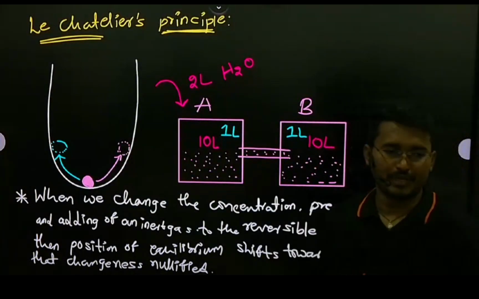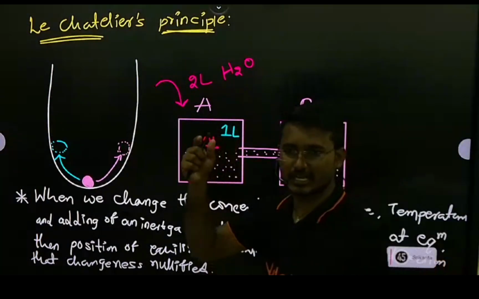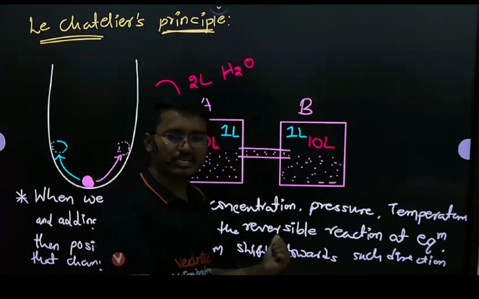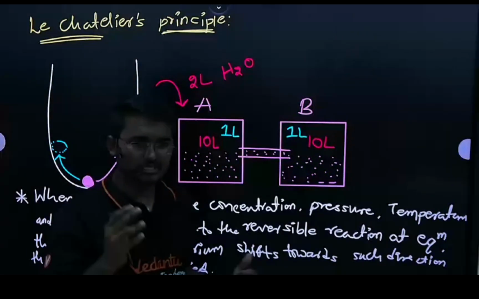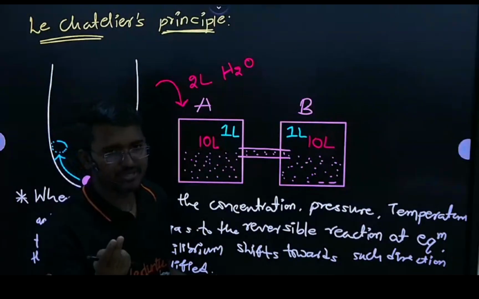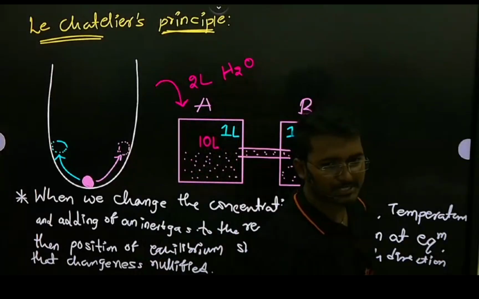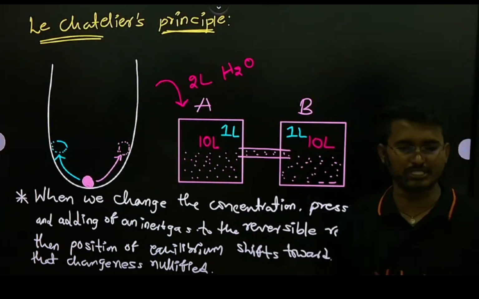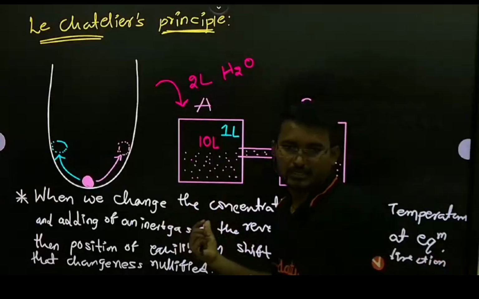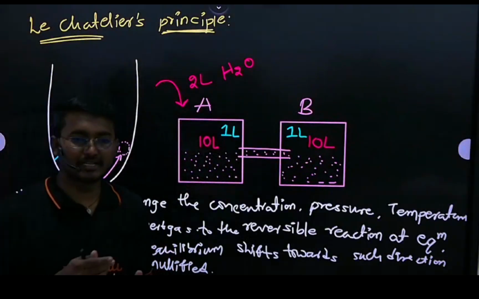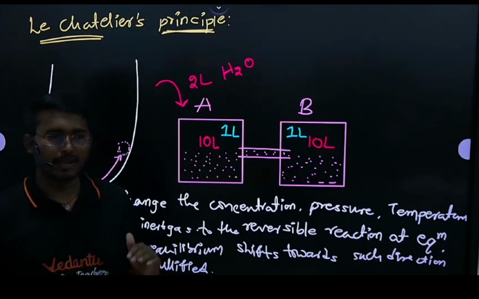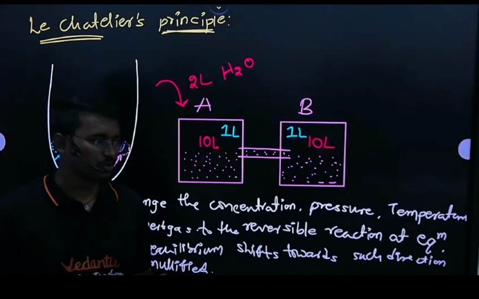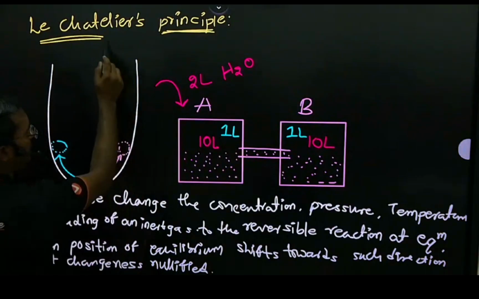See here, when I disturb the system by increasing or decreasing the concentration, increasing or decreasing the pressure, if we discuss pressure, then volume is also affected. So volume is also included as a factor. Next, if we increase or decrease the temperature, if we add an inert gas to the system, or if we add a catalyst to the system, so these are the factors which affect a system in equilibrium. But the system never allows the change in equilibrium. Clear? So that principle is discussed by Le Chatelier.